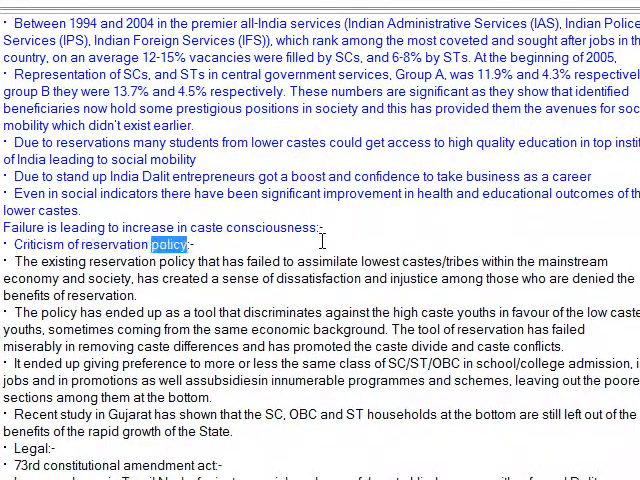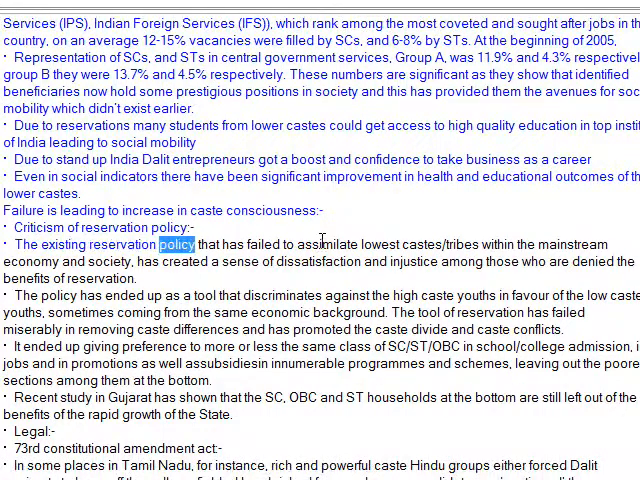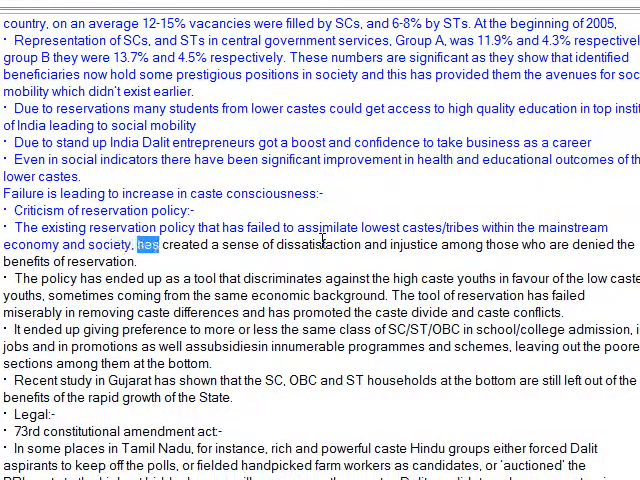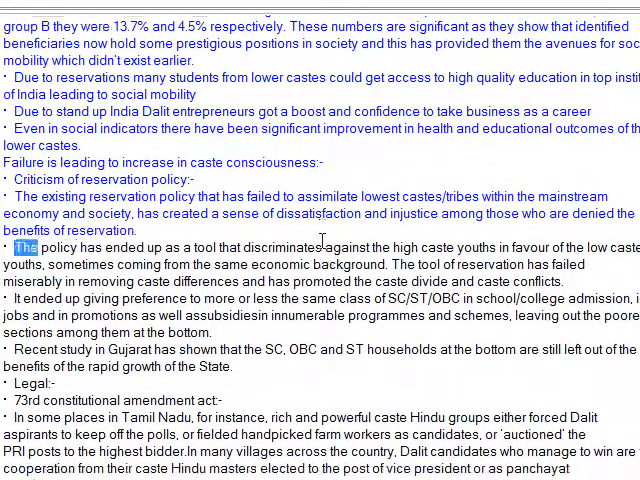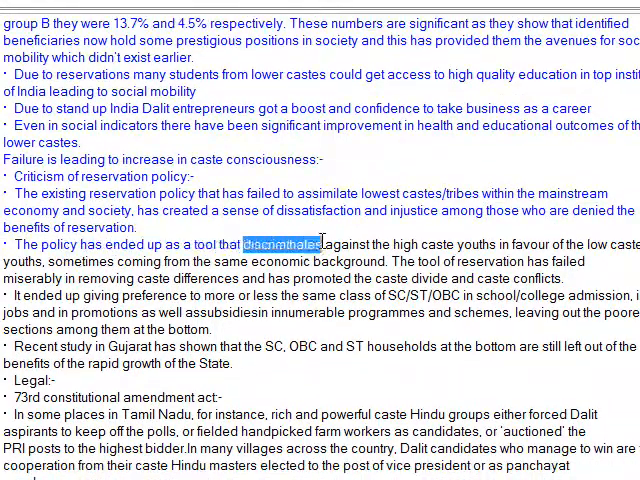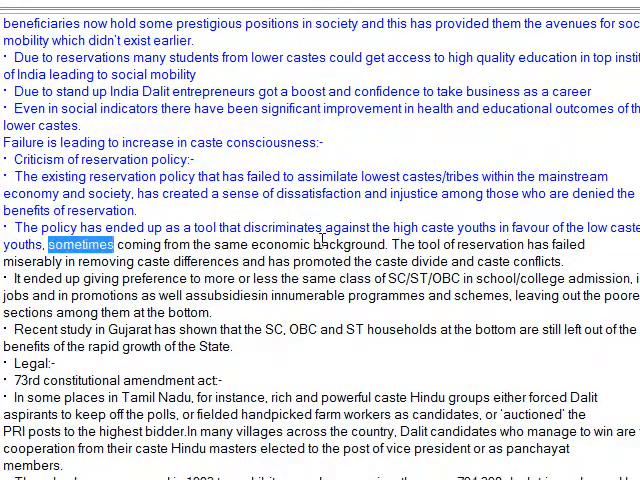Criticism of reservation policy. The existing reservation policy that has failed to assimilate lowest castes/tribes within the mainstream economy and society has created a sense of dissatisfaction and injustice among those who are denied the benefits of reservation. The policy has ended up as a tool that discriminates against the high caste youths in favor of the low caste youths, sometimes coming from the same economic background.